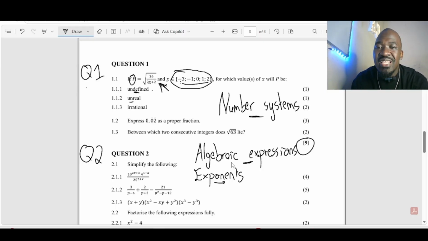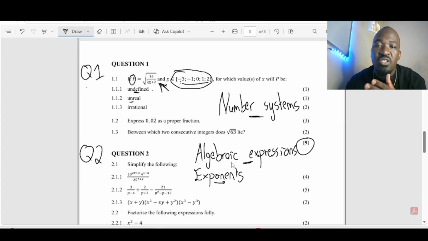Now, on unreal, you need to know what it is that we're talking about when we're talking about undefined, what we're talking about when we're talking about unreal, and what we're talking about when we're talking about irrational, right? Now, undefined, we know that if we put something on a calculator and it gives us something in the form of an error or math error or whatnot, understand? So we take it as, obviously, it's undefined. It cannot be defined.